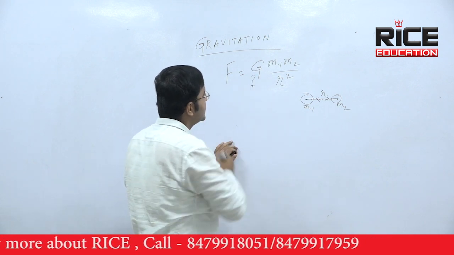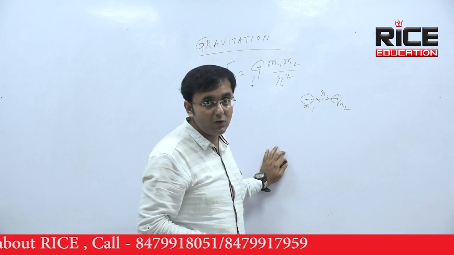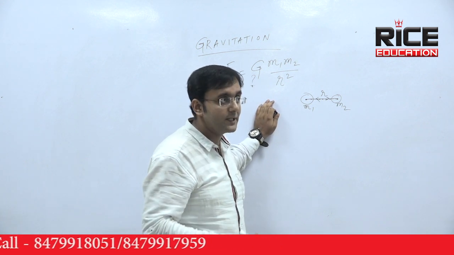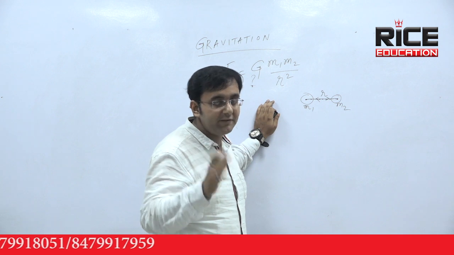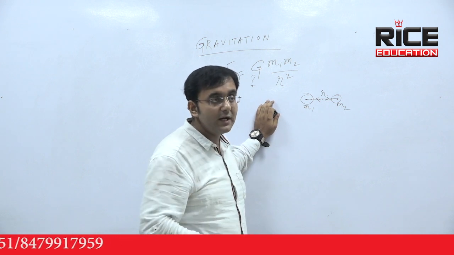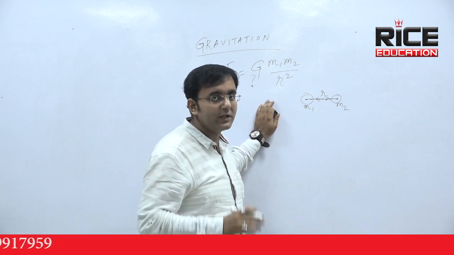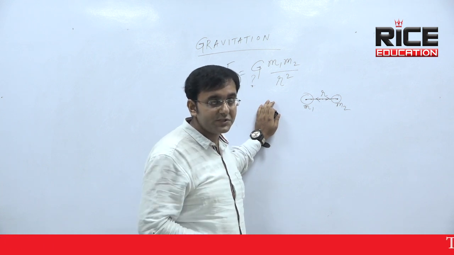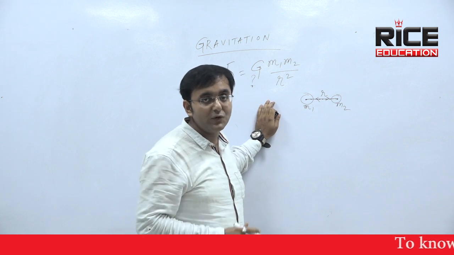What is this G about? This G is called the universal gravitational constant. The value of G is constant everywhere, so that is called universal gravitational constant. What is constant and what is a universal constant? Constant means it is constant for a particular case, but for different cases the value can be different. But what is a universal constant? Universal constant means the value of G is constant everywhere.